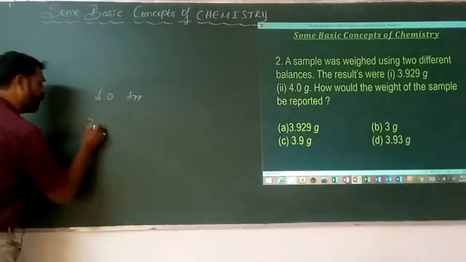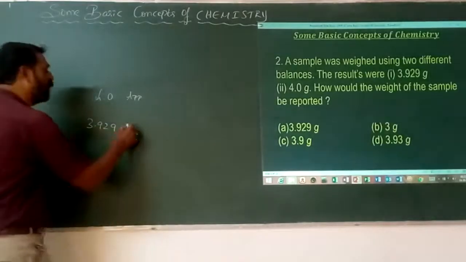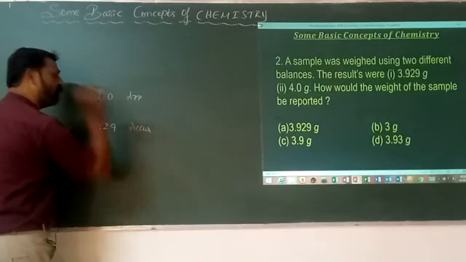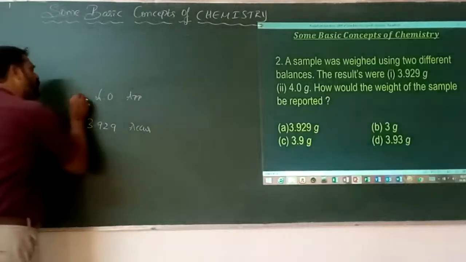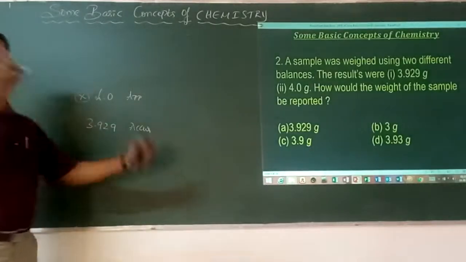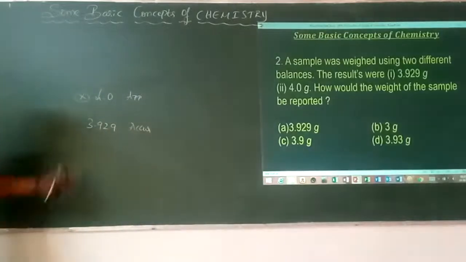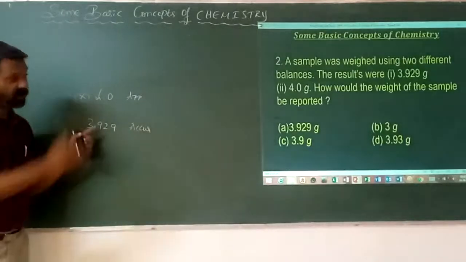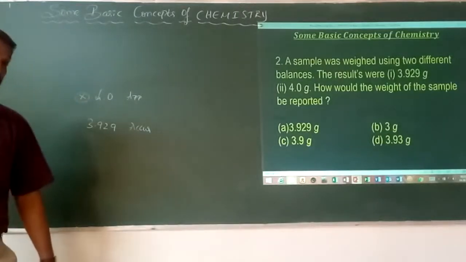But in the first one, 3.929 grams, done in the first balance or the second balance, whichever it has been reported here, 3.929 is going to be the exact.